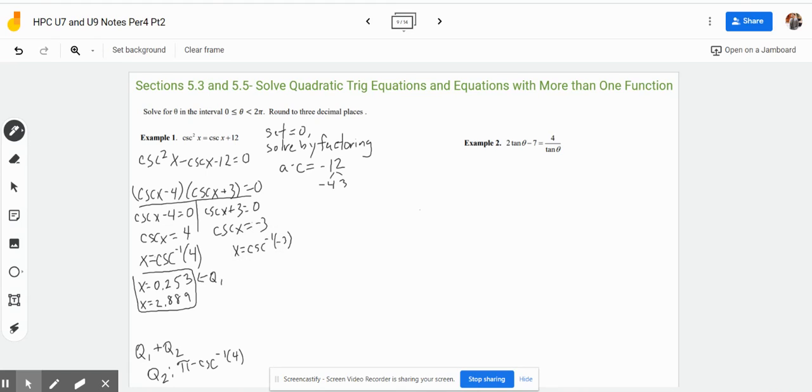And what this tells us here is that because this is negative, our solutions are going to be in quadrants 3 and 4.